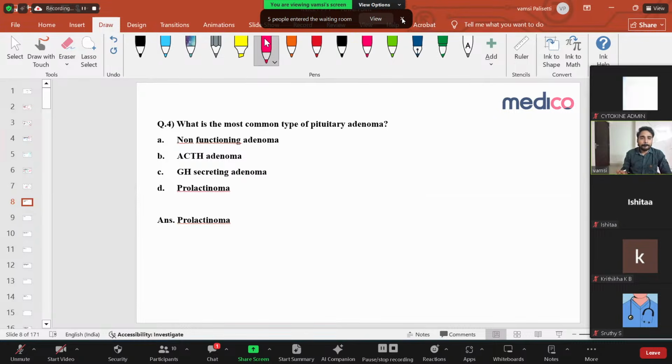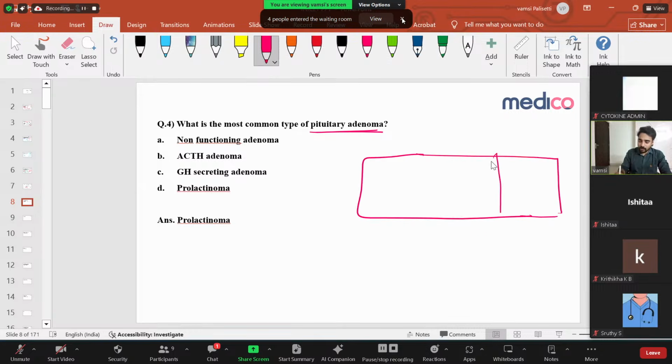Let us go to another topic. Let us see this question: what is the most common type of pituitary adenoma? This is your pituitary gland. You have the anterior pituitary and the posterior pituitary. The anterior pituitary has multiple cells which produce many hormones, but the posterior pituitary has only two types of cells which produce two hormones. One is ADH, also called vasopressin, and the other is oxytocin.